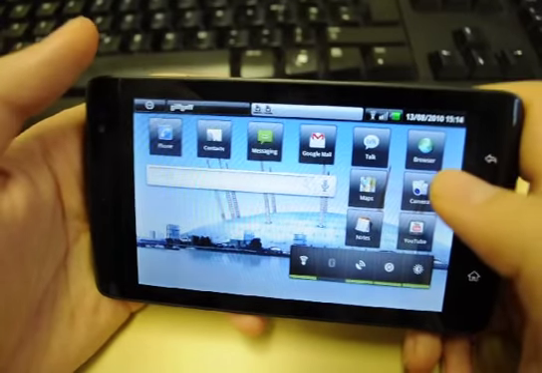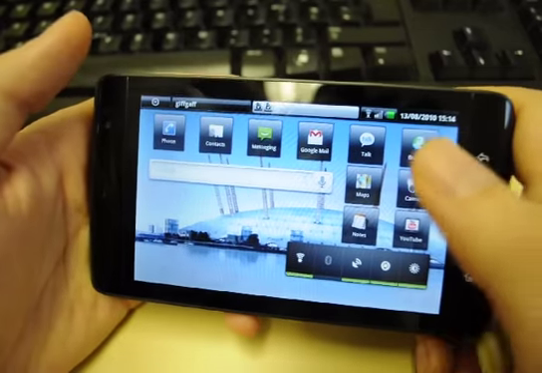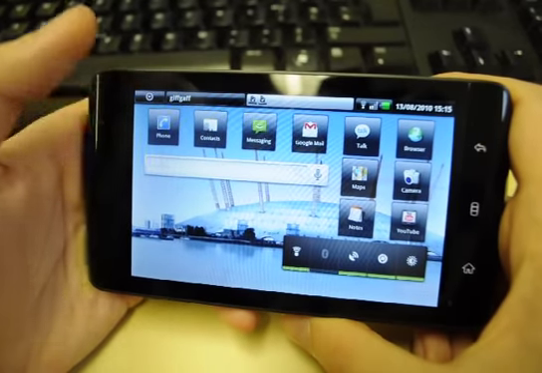The main one for me is multi-touch, because it's opened up a lot more possibilities and a lot more applications, and especially for gaming it's great as well.